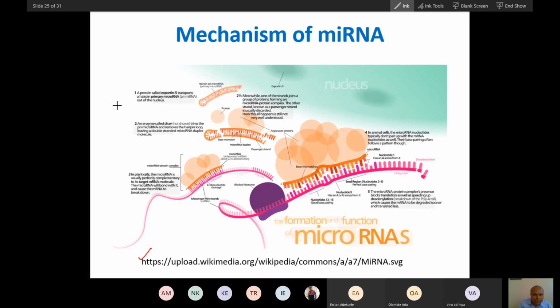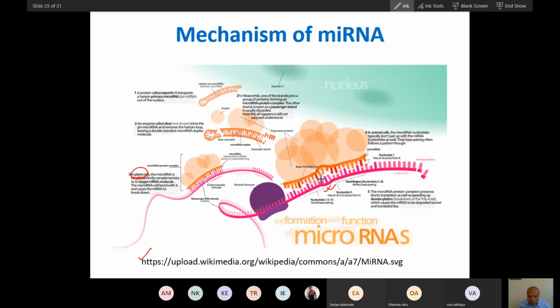So let's see this. What will happen? You can see this is the form of nucleotide pairing here. This is mRNA, and this exact nucleotide pairing happens in plants. We are not plants, we are animals, are we? Actually, human beings don't consider themselves animals. Anyway, what will happen in humans and other eukaryotes?